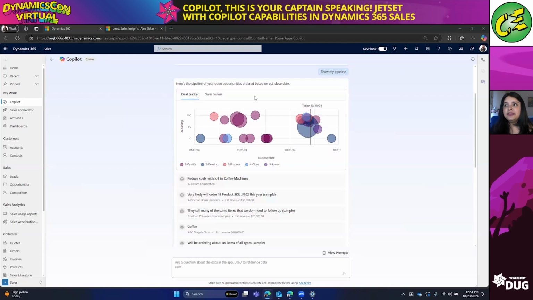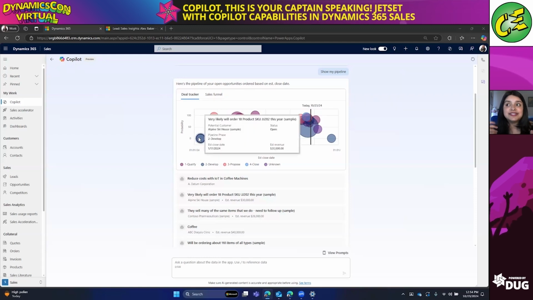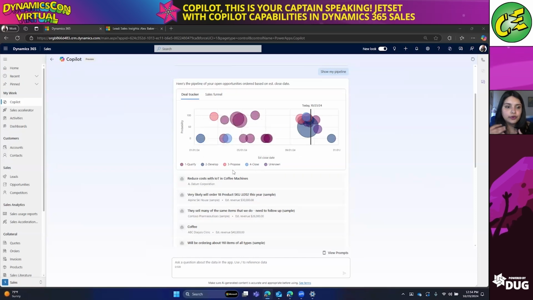And right off the bat, within seconds, I have my deal tracker view that shows me all of my different opportunities in this format. So the size of the circles represents the revenue associated with the opportunity. You'll notice it's super interactive. So as I hover over each circle, I get the details associated with my pipeline. The colors of the circles actually correspond to the stage of the opportunity cycle.